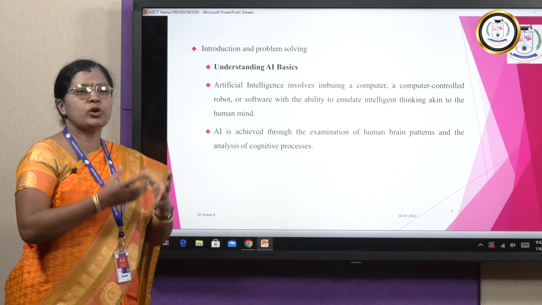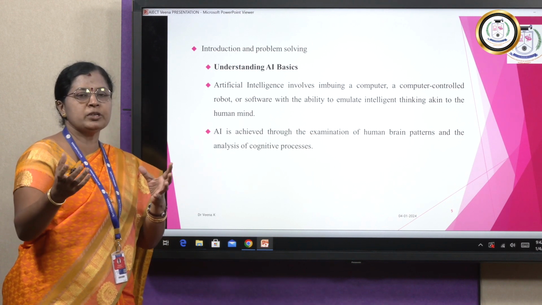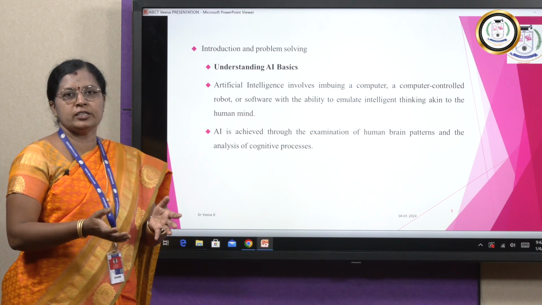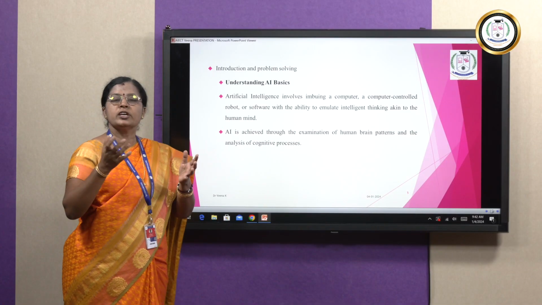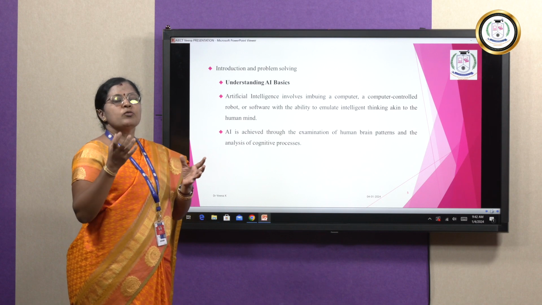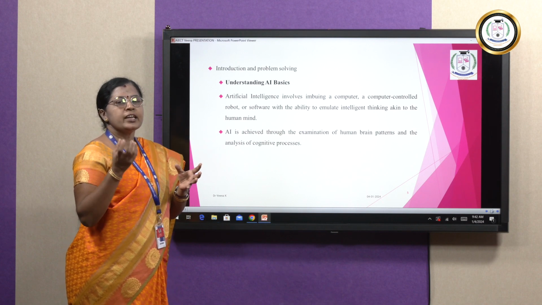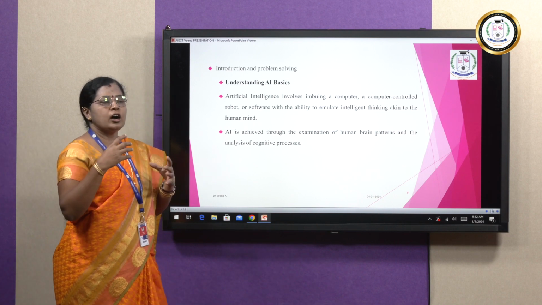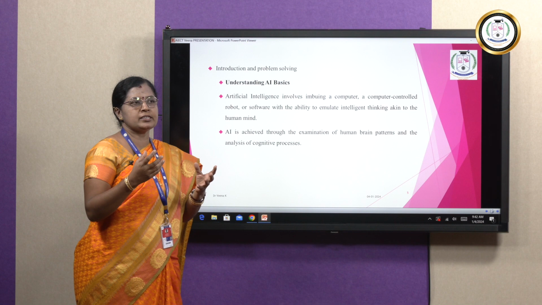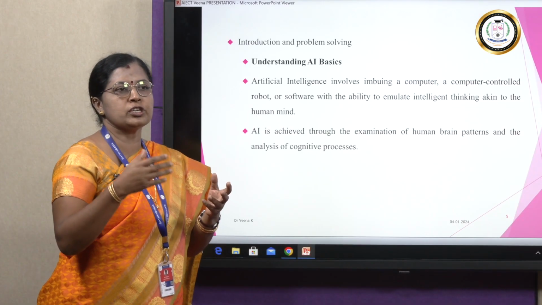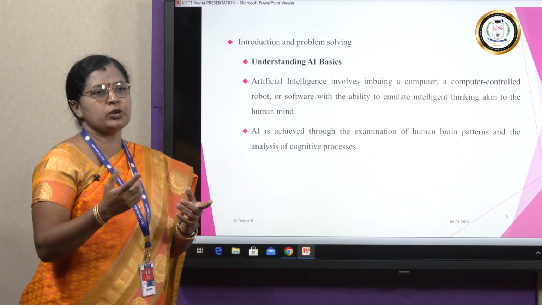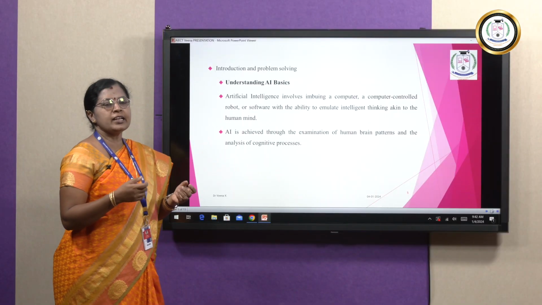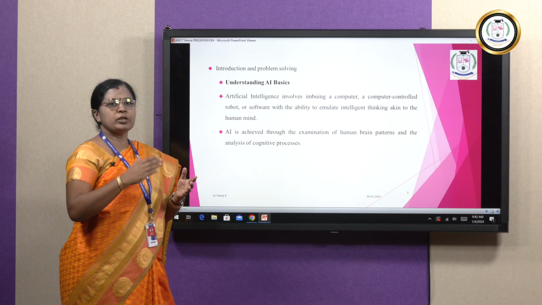How is this achieved? If you want to make a computer act and think like a human being, you should create an agent. For that we have the intelligent agent. The intelligent agent thinks about human patterns: how our brain thinks, and how we respond when a situation arises. We think and then we respond. Those patterns are analyzed, and then they come to a conclusion.